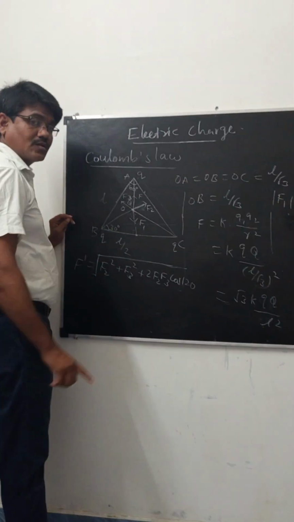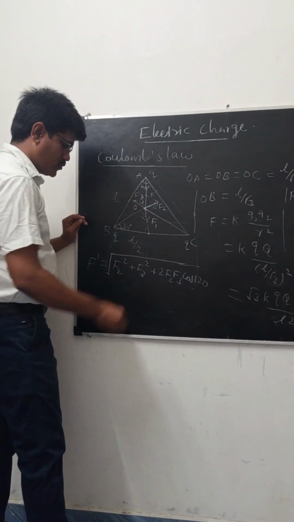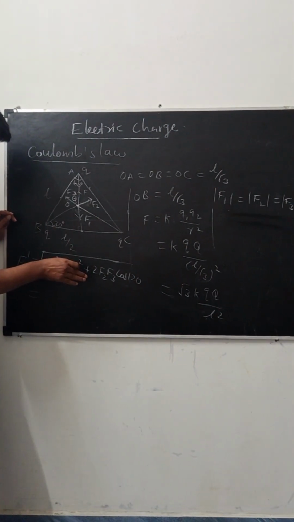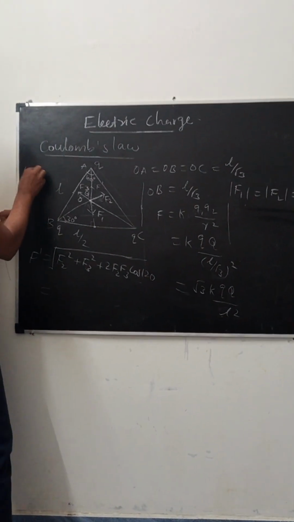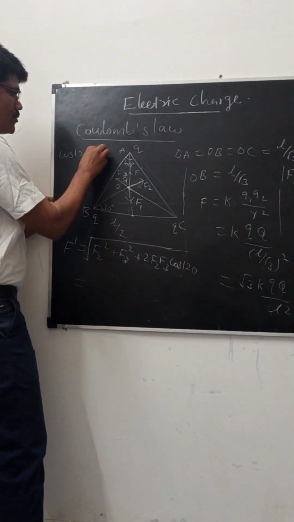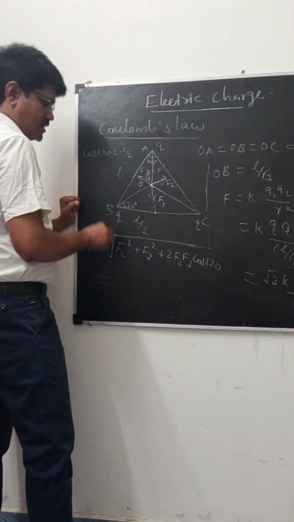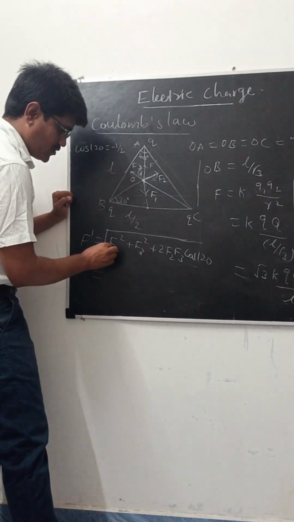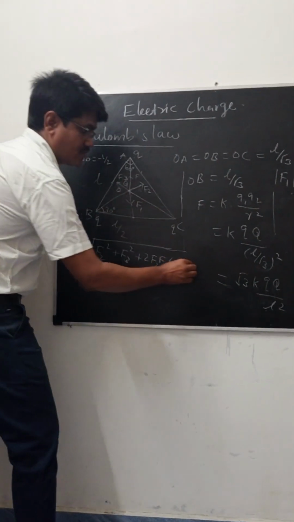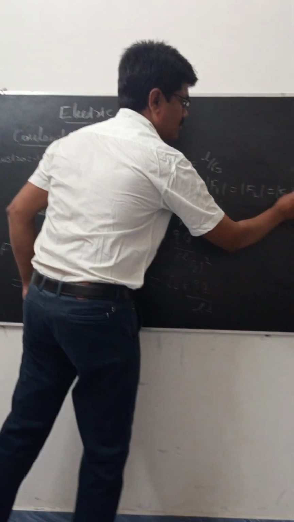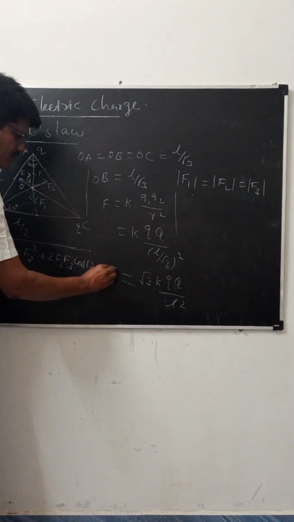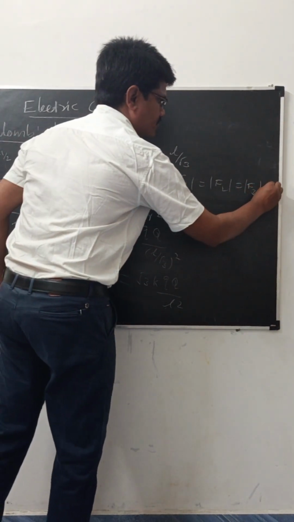The values are substituted in this equation. Here the magnitudes of F2 and F3 are equal, so we consider the value F, equal to any one of them.